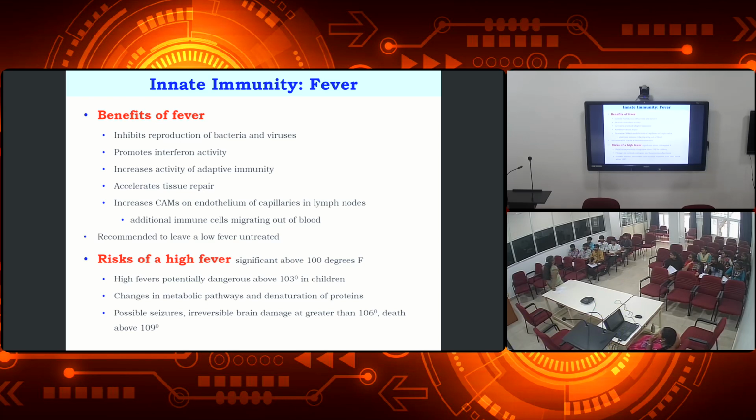We all know that all the enzymes are proteins. So the enzyme reactions are what take place in our body. If it is denaturing the enzymes, what will happen? The metabolic reactions will collapse. That will lead to other complications, right? And then what will happen? Sometimes we will have brain damage. As I said, the temperature will directly go and affect the hypothalamus of the brain. So this is about the innate immunity.